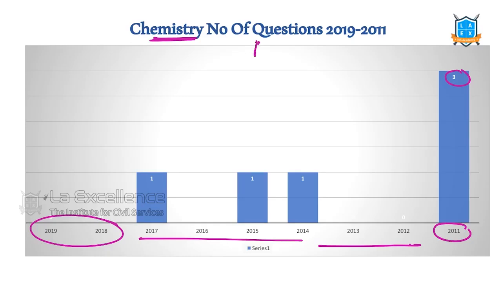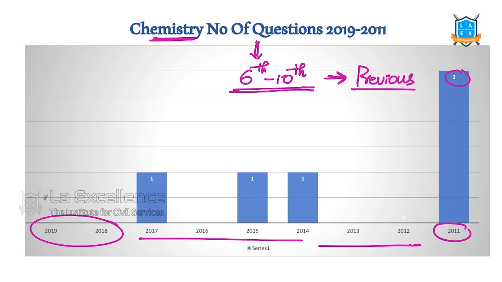At least learn the basic concepts, as we discussed earlier, 6th to 10th class. Basic chemistry concepts we should learn. How are they asking the questions? What is basic chemistry? What concepts should we read? That we should know from our previous question paper analysis. What to read and what to focus on is the doubt we generally get for all the subjects. This is there for all of us. So we should go through previous questions.